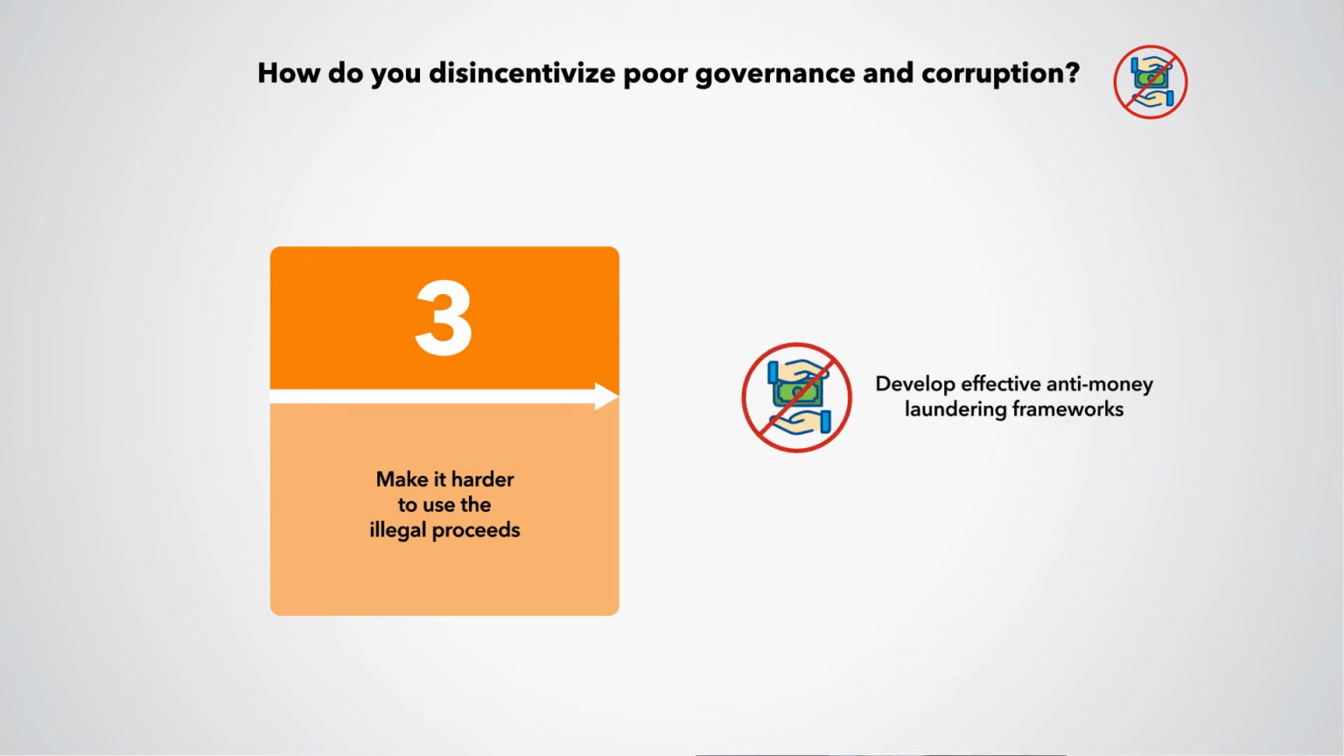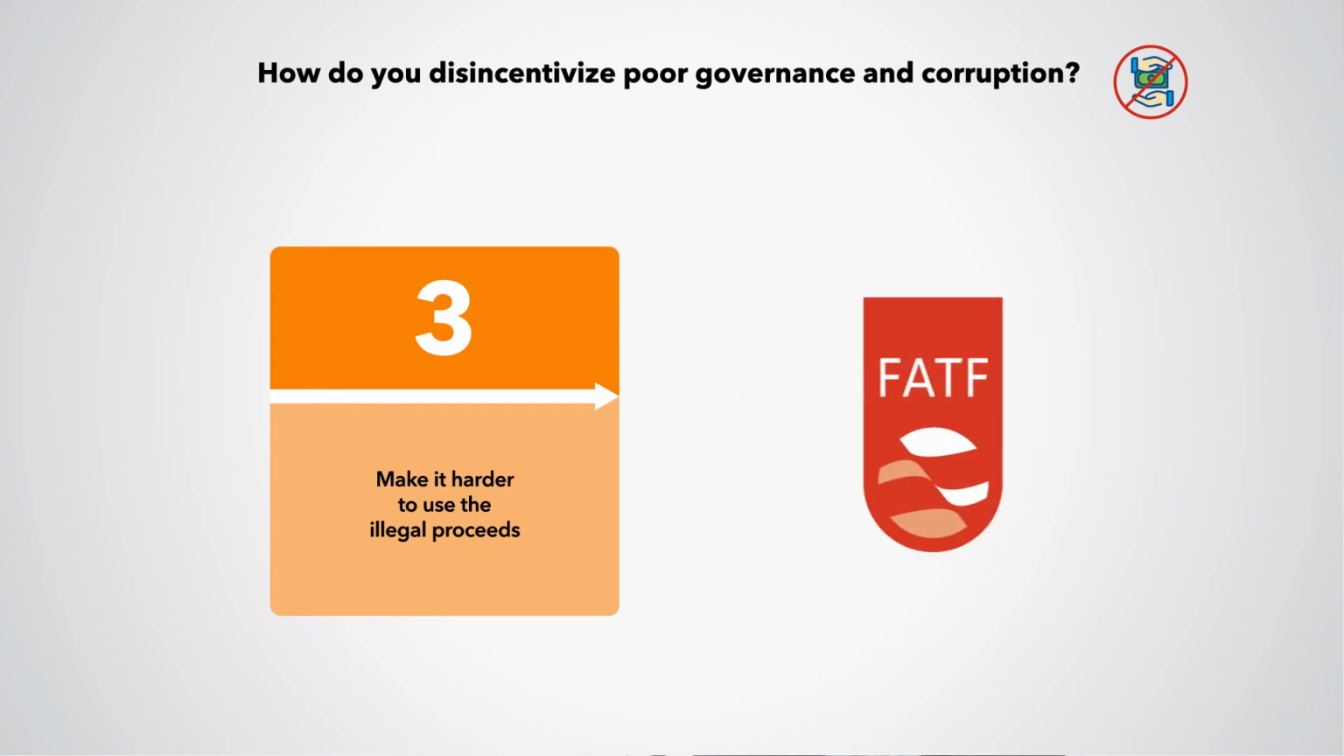The key is to develop effective anti-money laundering frameworks, which include, for example, heightened scrutiny of financial transactions conducted by politically exposed persons, or adequate transparency of company ownership. The Financial Action Task Force is an international organization that develops standards and recommendations for effective AML frameworks.